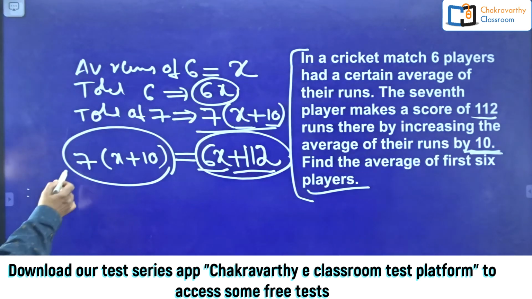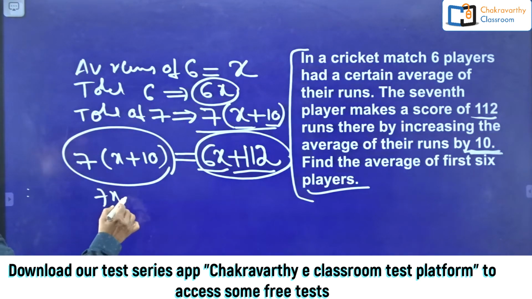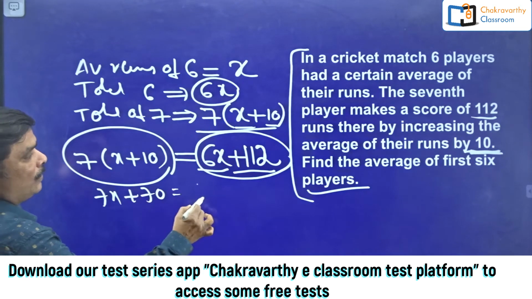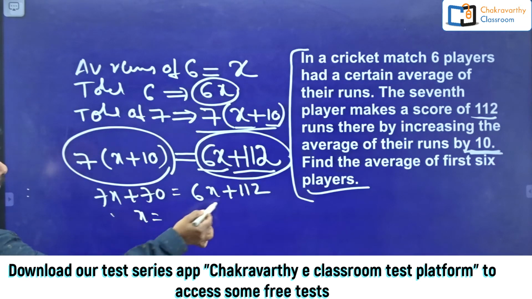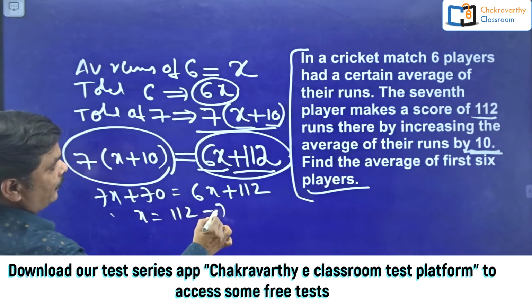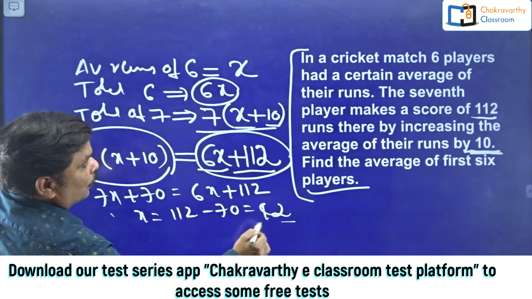You will get the x value. This is 7x plus 70 is equal to 6x plus 112. If you go for this one, x is equal to 112 minus 70. My answer is 42. That's it.